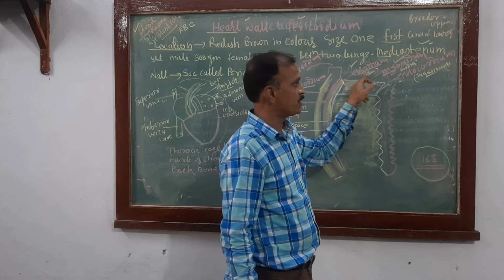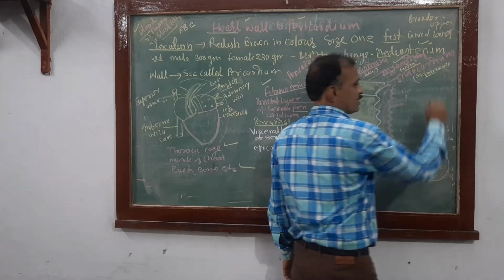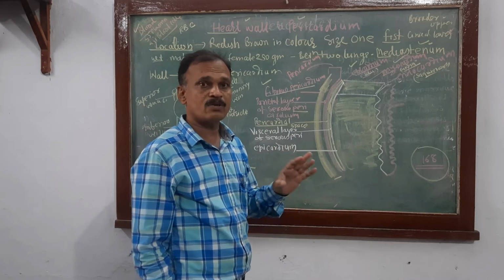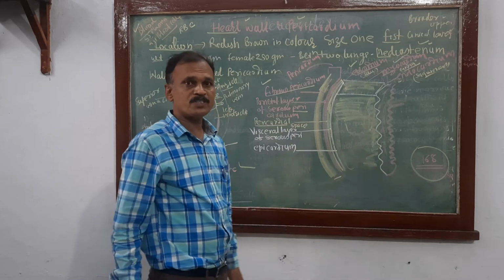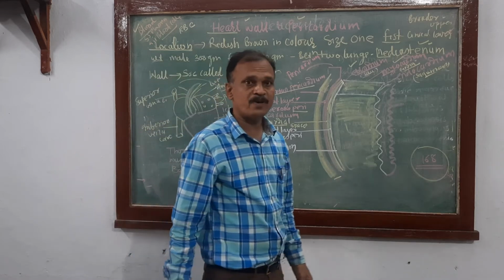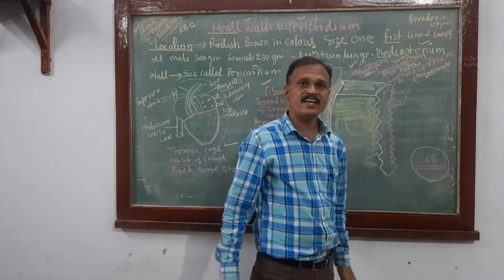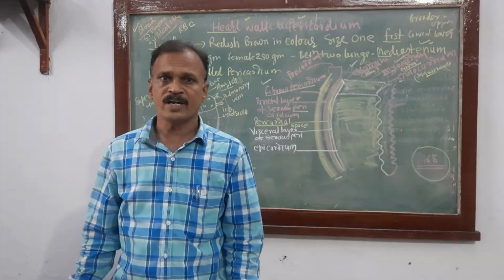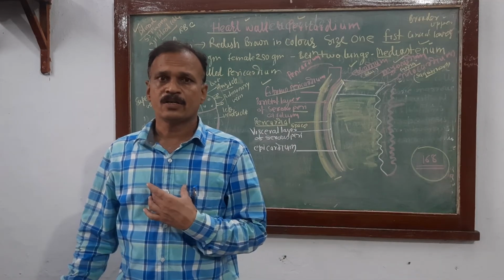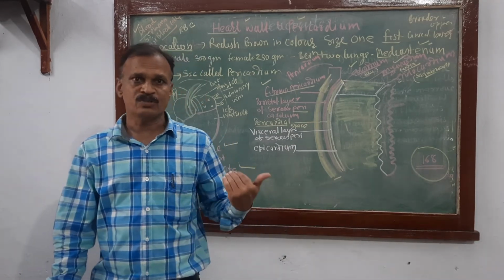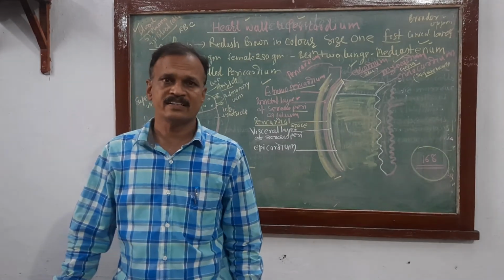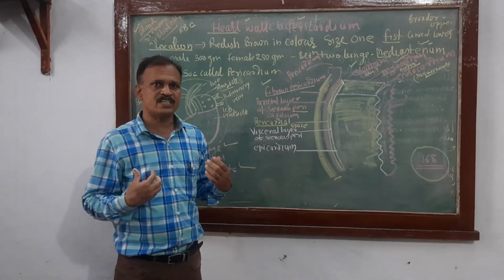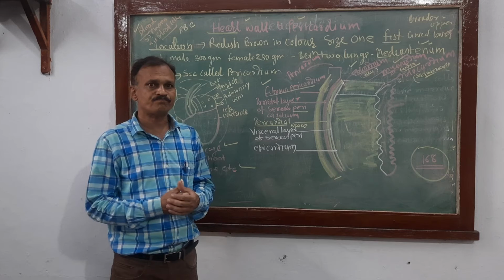Epicardium is made up of squamous epithelium, and myocardium is made up of cardiac muscle. It is a special type of muscle which works continuously from birth to death, undergoing contraction and relaxation, which is responsible for the beating, working and pumping of the heart. The inner layer is the endocardium. Got my point? What is the position of the heart in the human body? It is located in the mid-ventral of the thoracic cavity, inclined to the left side due to the larger size of the left ventricle. It is protected by the thoracic cage, muscles of the chest, backbone, ribs, etc.